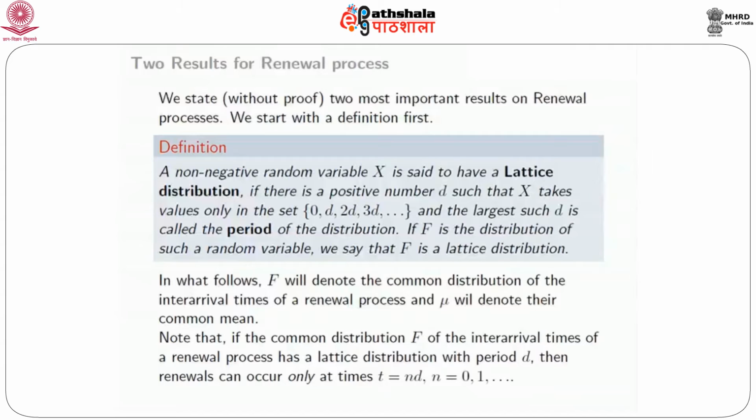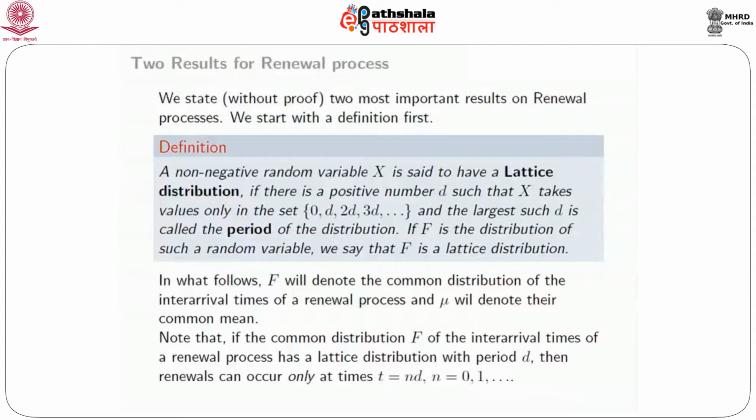Another thing to be noted is that we are not saying that x actually takes all these values. It may so happen that x takes values only 2d, 3d, and then 7d, and then 13d, and then 14d, and so on. So some values may be skipped. All we are saying is that if x takes any value, that has to be a multiple of d. So if f is the distribution of such a random variable, we say that f is a lattice distribution. This is just a definition, and when we state the results, you'll see the implication of this definition. We'll have different results for lattice and non-lattice distributions.